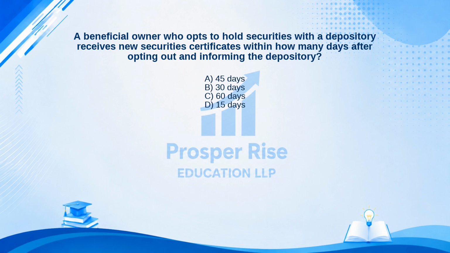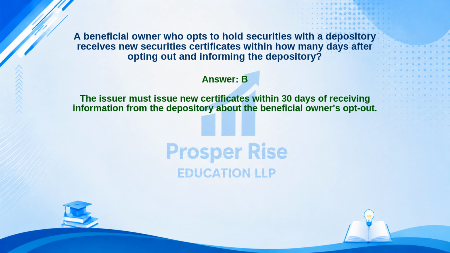The correct answer is Option B. Let's see why. The issuer must issue new certificates within 30 days of receiving information from the depository about the beneficial owner's opt-out.